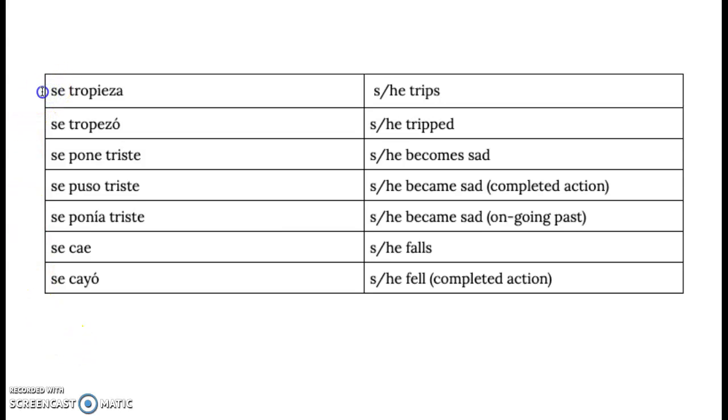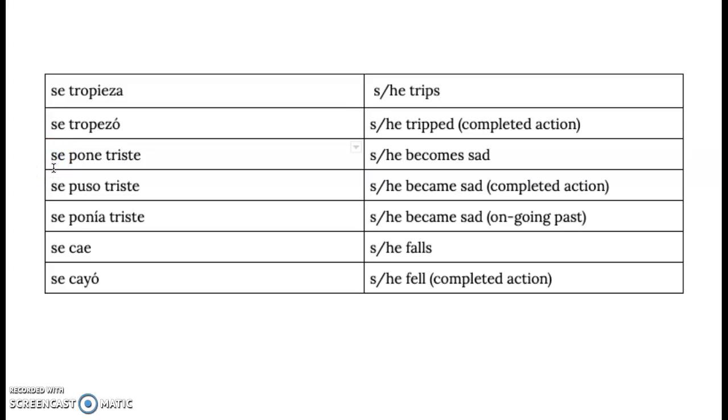The first one is right here. Se tropieza. Se tropieza means he or she trips. Next, se tropezó. Se tropezó means he or she tripped, and that is completed action. Remember that completed action happened at one time. You're remembering that accent on the O, okay? And you're also noticing here that we have a little bit of a spelling change, and that is correct.